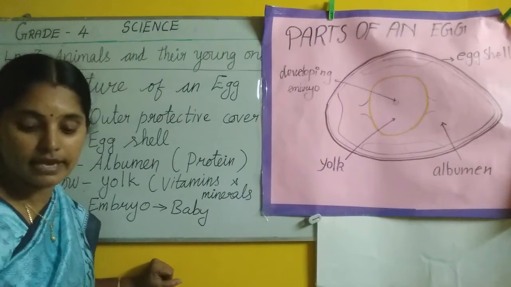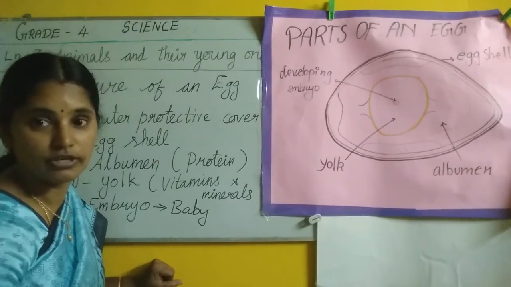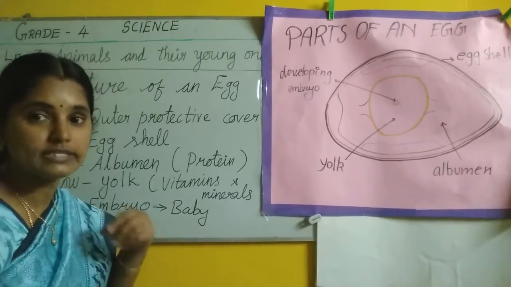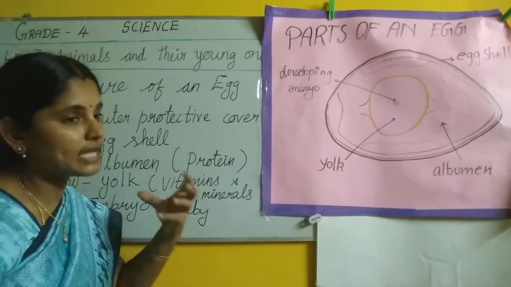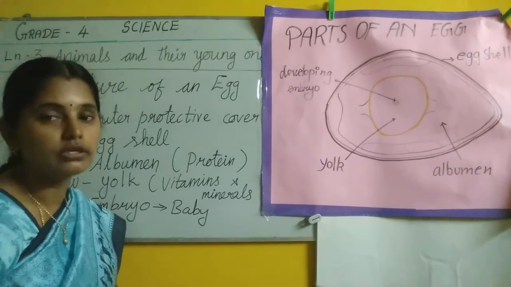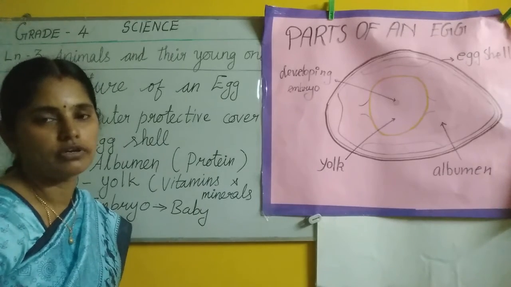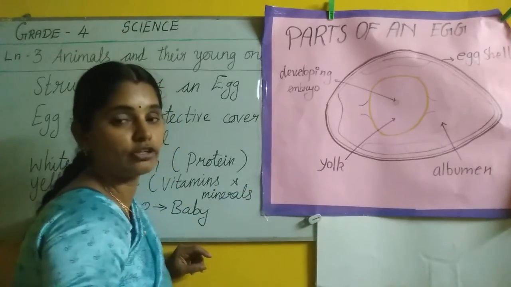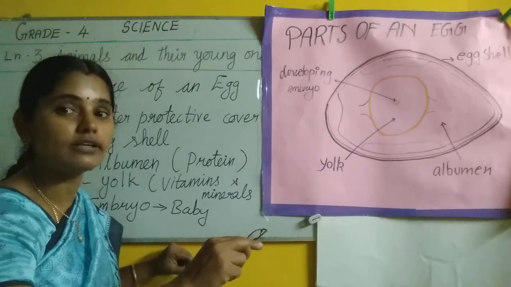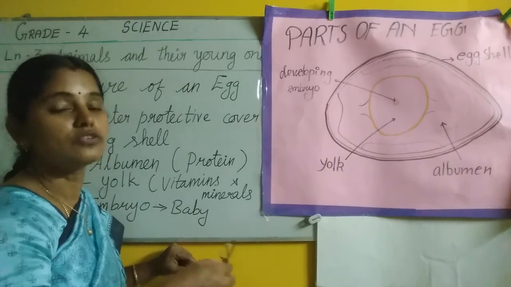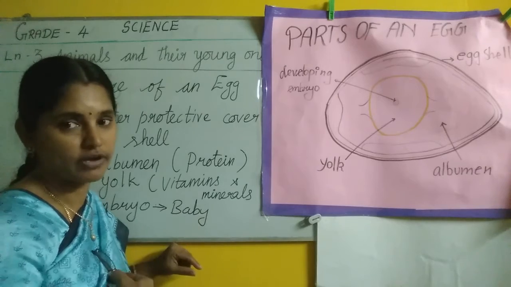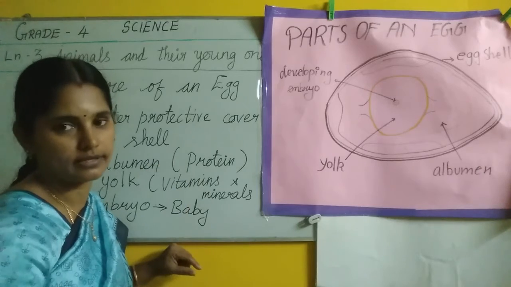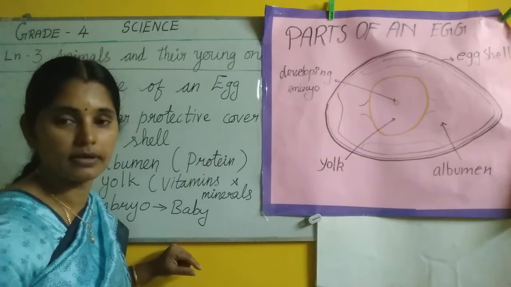When you are buying an egg, you should be very careful. After you have broken the egg, check if there is any red dot. If there is any red dot, you should not eat that kind of egg. Okay, if it is a white dot, it is well and good. If it is a red dot, it indicates that the embryo has started to grow. So those eggs are not good for our health. So you have to check before eating the egg. Are you clear, children?